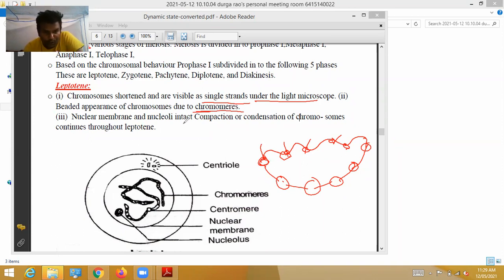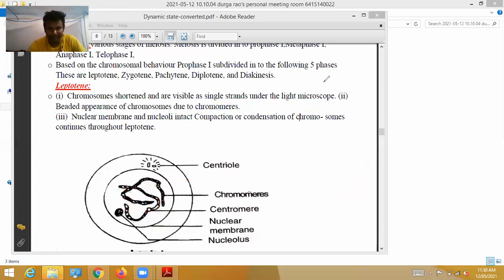So the nuclear membrane and nucleoli are intact. This is the nuclear membrane. This is the nucleolus, intact, meaning complete structure. Compaction or condensation of chromosomes continues throughout leptotene. Condensation means thick structures are formed throughout leptotene, like this way. Here two are shown. That is the explanation about leptotene, which you have to remember.